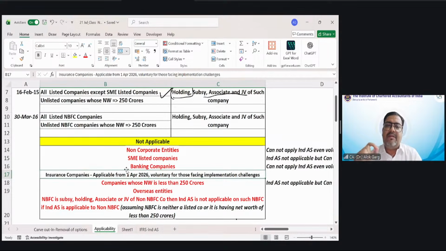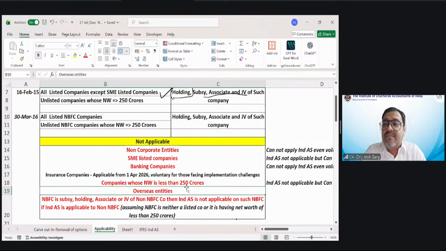But sir, is it mandatory? They have given a relaxation also. These insurance companies have to make an attempt, and if they find that there are challenges in the implementation, they can defer it for 1 year. But yes, the journey of Ind AS for insurance companies has started effective from 1st April 2026.